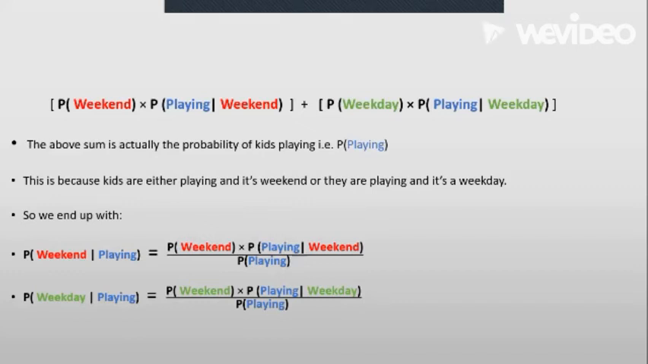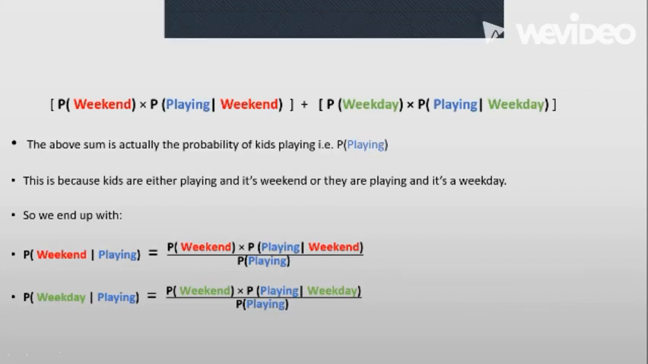If you think about it, kids can either be playing on the weekend and it is a weekend. That's where the multiplication comes from, the "and". Or kids can be playing on a weekday and it is a weekday. That's where this multiplication comes from. So it's either they play on a weekend or they play on a weekday, and that's where the plus comes from. If you remember the rules of probability, you'll be able to see this. Then we can rewrite this sum as the probability of kids playing in general.